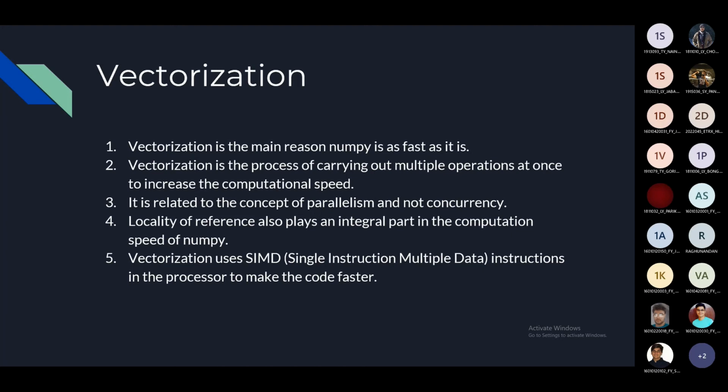So how does vectorization actually work? It basically uses SIMD instructions, which is single instruction multiple data. That means you run the same instruction on multiple data at once, like I showed you in the previous example, how we add 1 to all the elements of the array. It's just one instruction, but it's being executed on multiple data points.